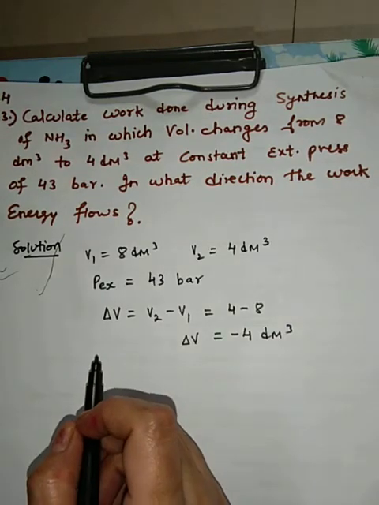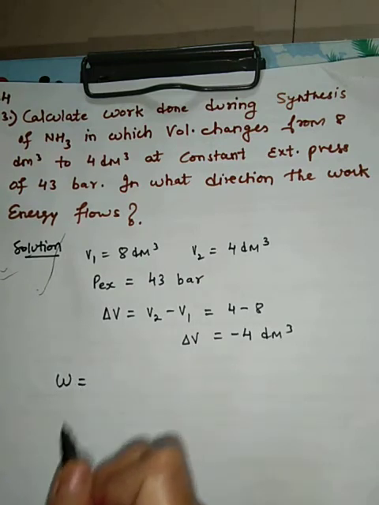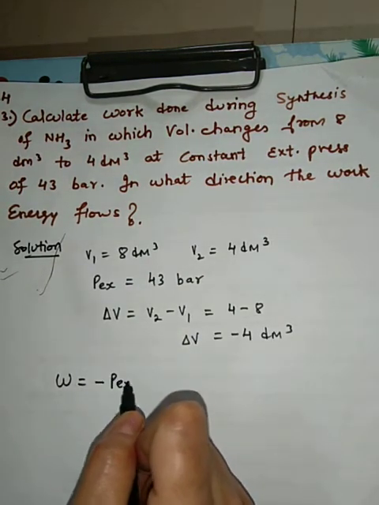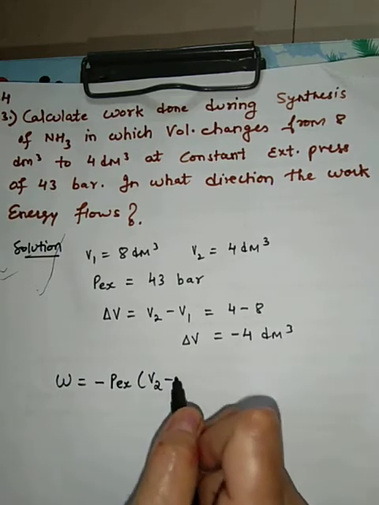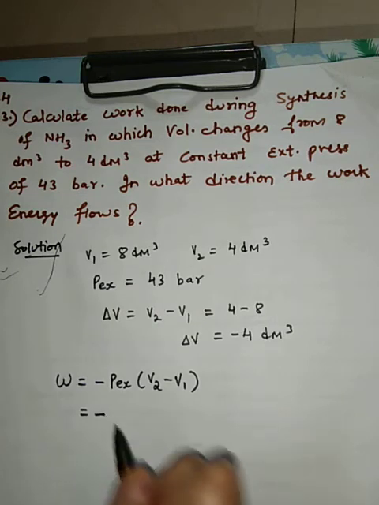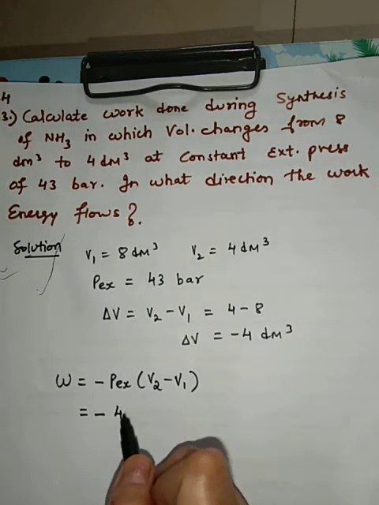Now we want to calculate work done. So I am using the expression for the work done which we have derived: work is equal to minus P external times V2 minus V1. Let us put the values. P external, what's the value given? 43.